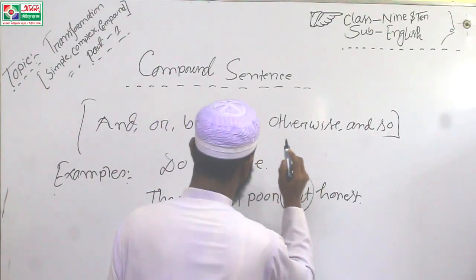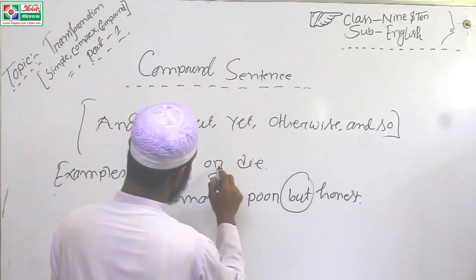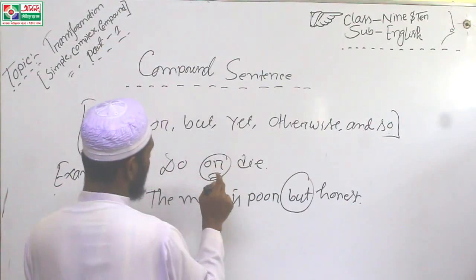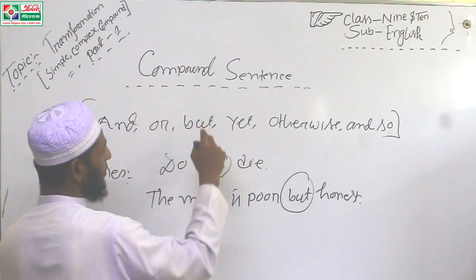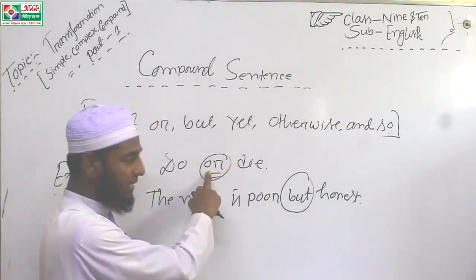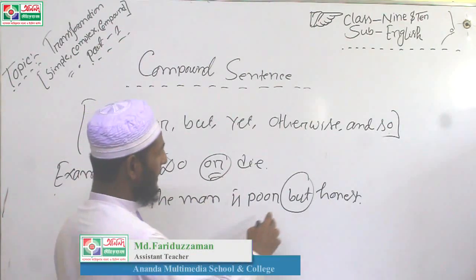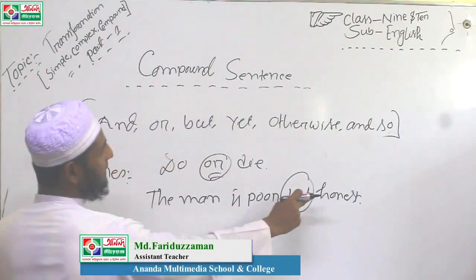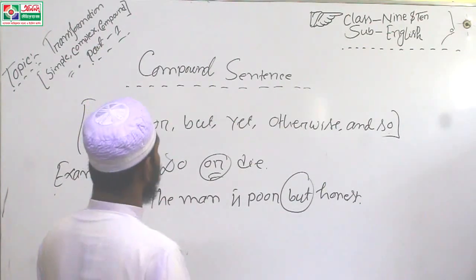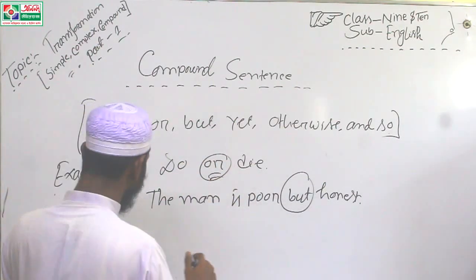I am using but and or. Do or die, or is the coordinate conjunction. And the man is poor but honest, but here is a coordinate conjunction. That means it is compound sentence. Okay.